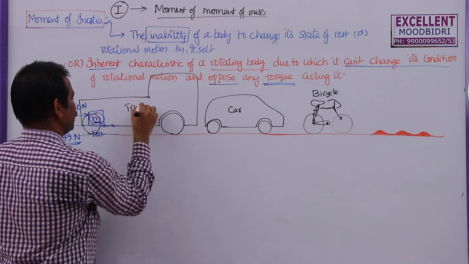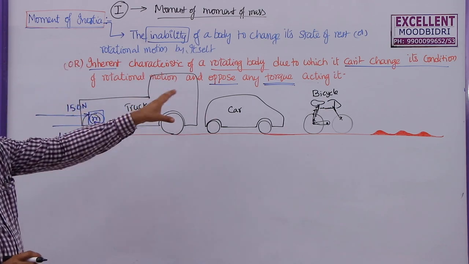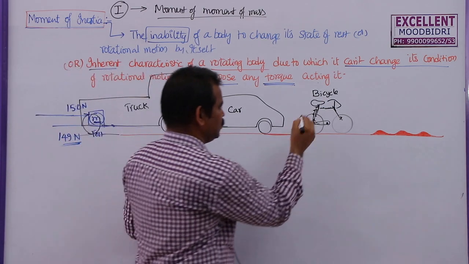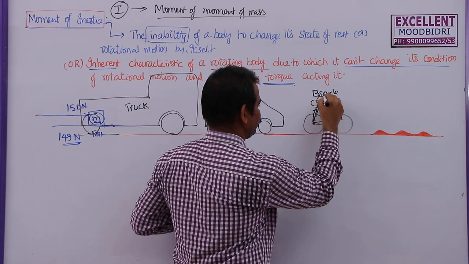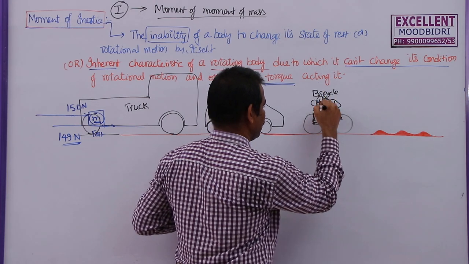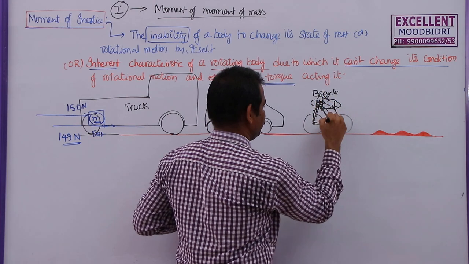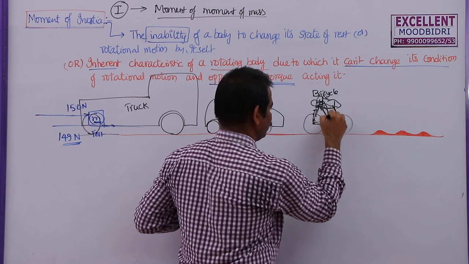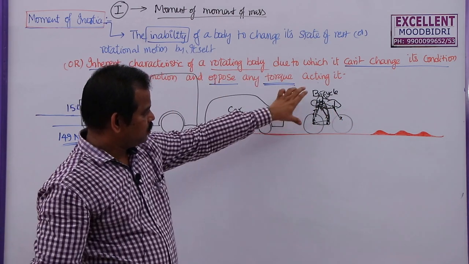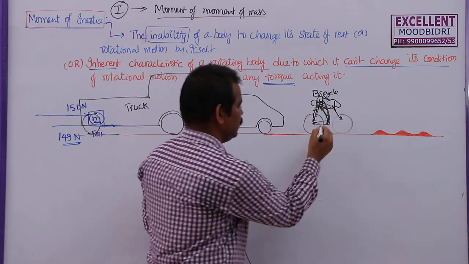So, this is a truck. Now, let us say all are moving on the same road. Here, a small kid is riding this. Small kid means a small boy of around 12 or 15 years of age. So, when this boy is riding this bicycle, what happens?